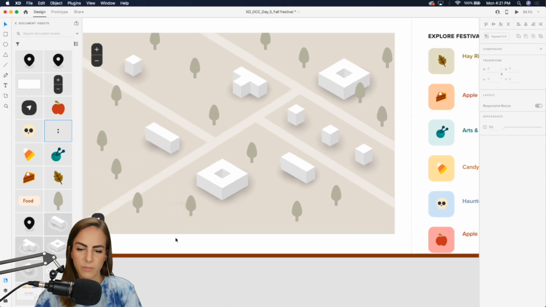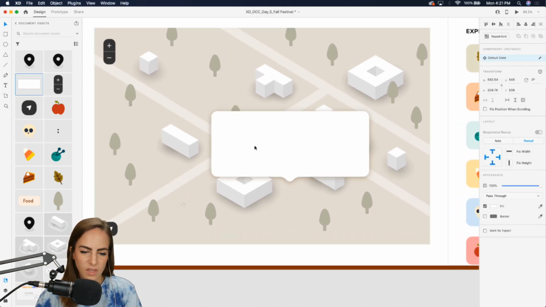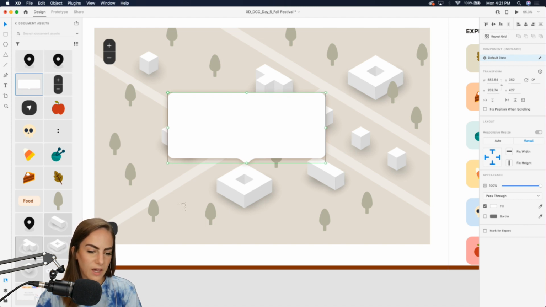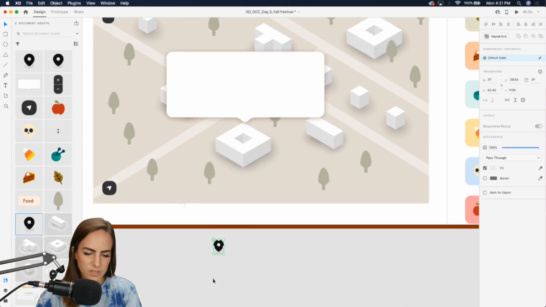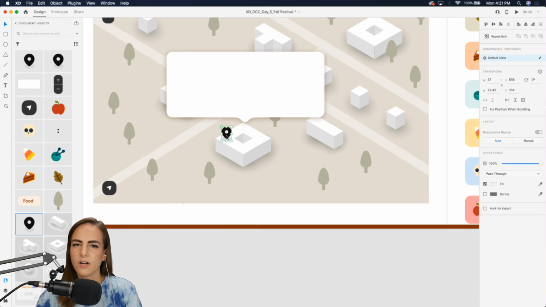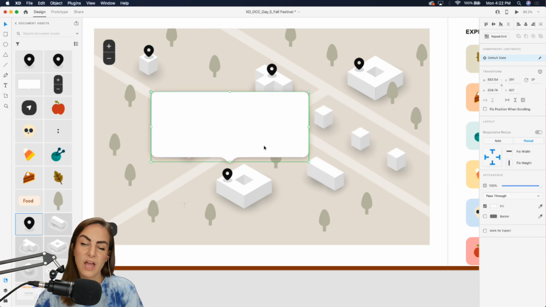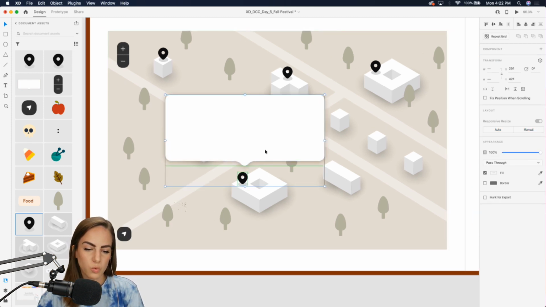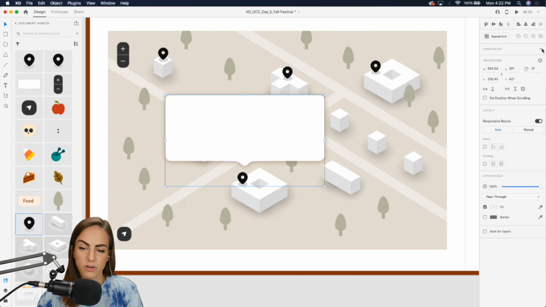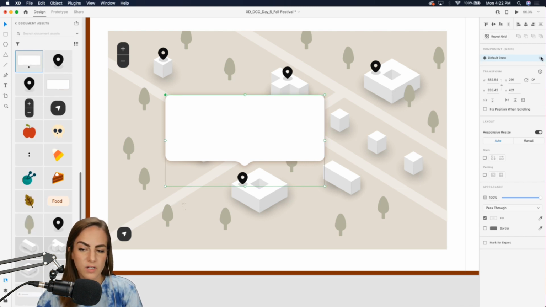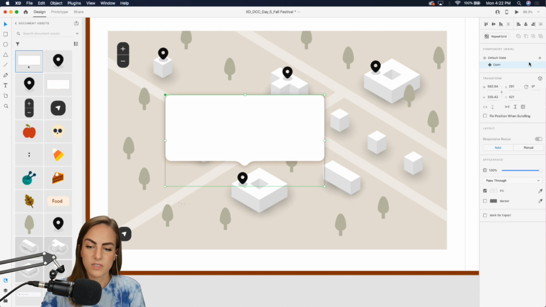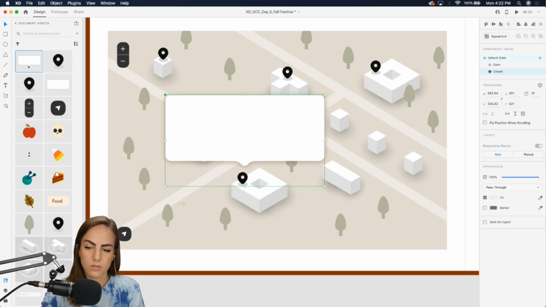And then let's see, I think I have time for a little pop-up. So if I wanted to add this little indicator, let's bring this down here, maybe you can click on each of these depending on what category you have selected. So we could just copy and paste a few of these like so. And then if we wanted to add a pop out from this, what we could do is group these two together and then come over here to our component, make it a component, and you'd want to add the open state and then the closed state.